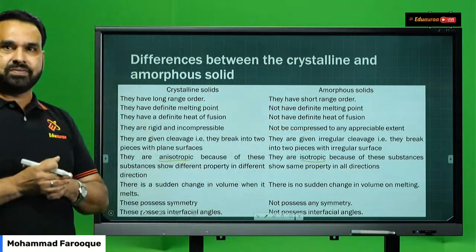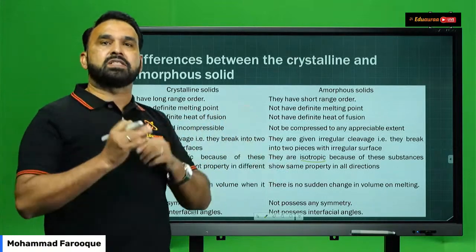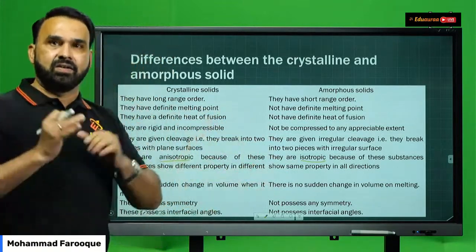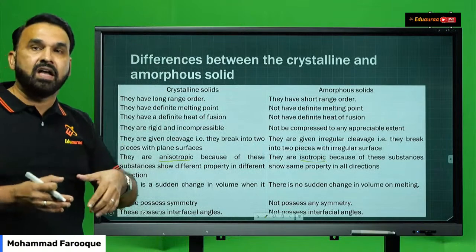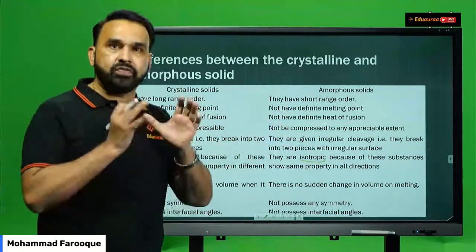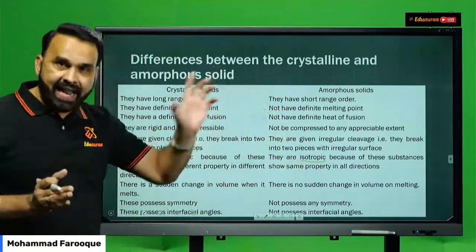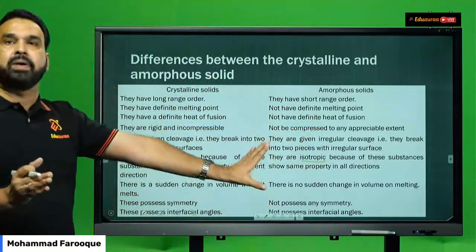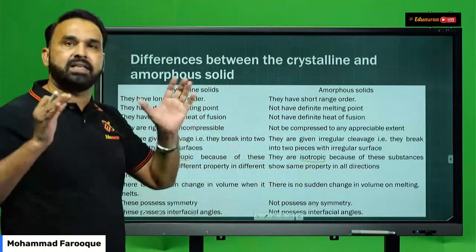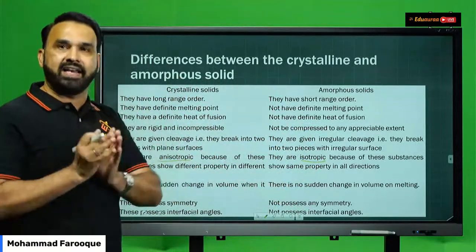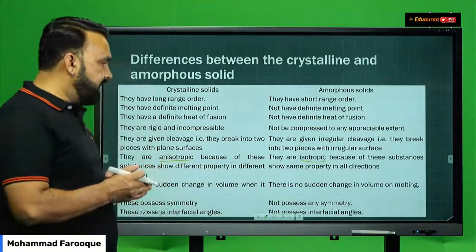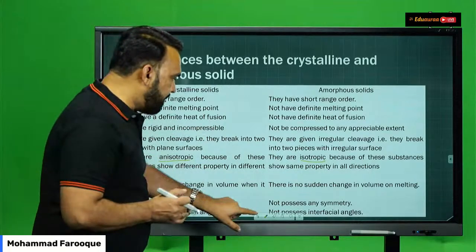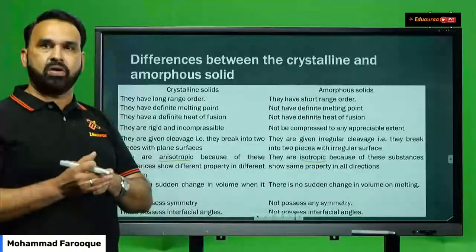What is anisotropic? The physical properties of crystalline solids change with the direction in the crystalline solid. That means if you study the physical property of a crystalline solid along different directions of the crystal structure, they will be found to be different. Whereas in case of amorphous solids, the physical properties remain the same in any direction or in all directions. So this is a very important point of difference between crystalline and amorphous solids. Right, students?